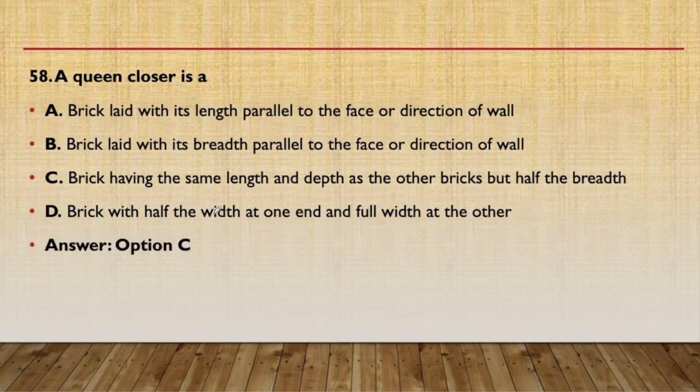So the answer will be C, that is brick having the same length and depth as the other bricks, but the width is half. Since it is cut along the lengthwise direction, the length will be the same, the depth will be the same, only the width will become half in the case of queen closer.